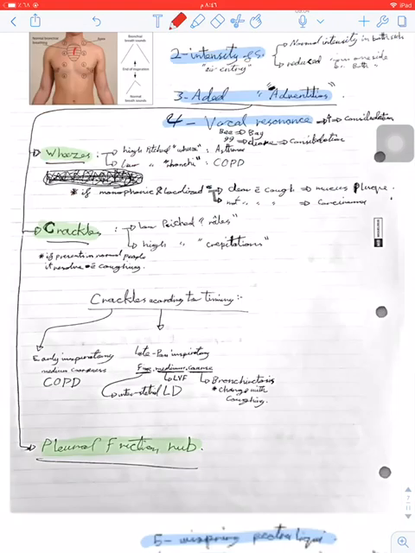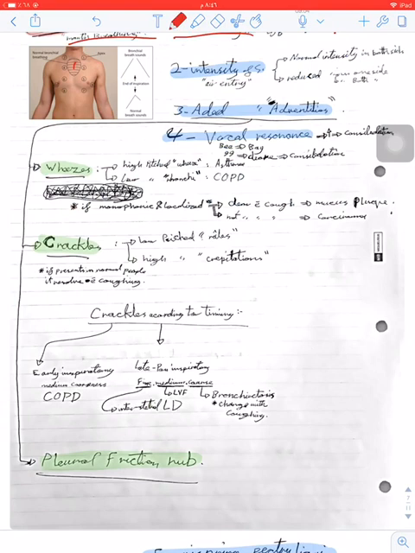Third thing is added sound, or adventitious. It's subdivided into 4 sounds. First, wheeze. Wheeze can be high or low pitched, but you can't differentiate until you get practice. First one for asthma, second one for COPD.